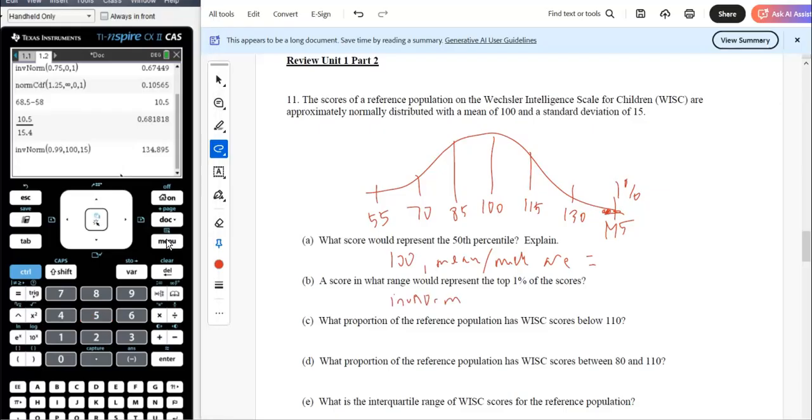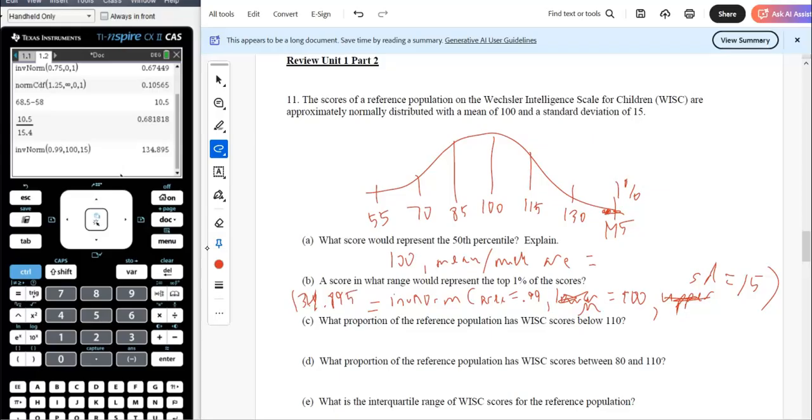Inverse norm, area equals 0.99, mean, standard deviation, I'm thinking of a different one. I think norm CDF, and that's 15. But label them. You want to do that. And the answer, of course, equals 134.895.